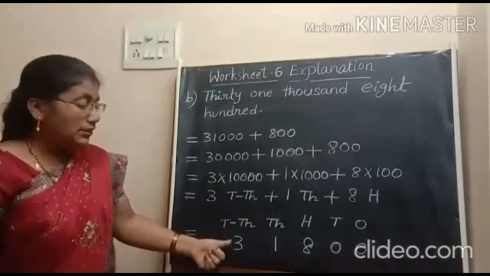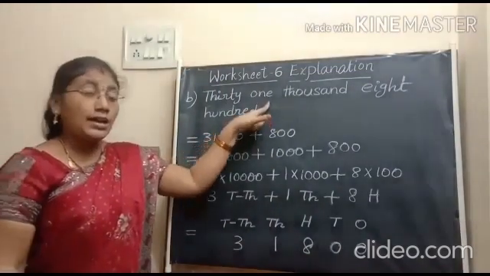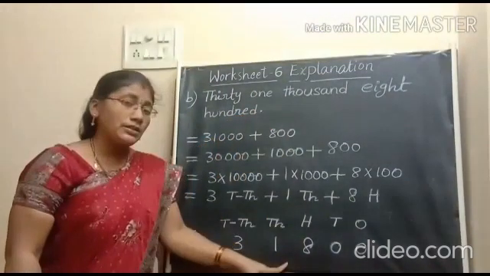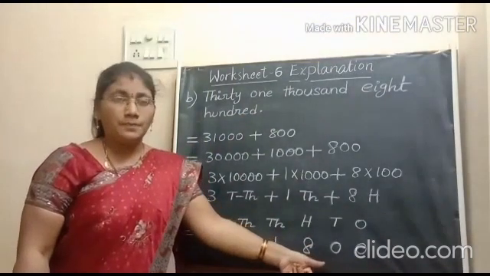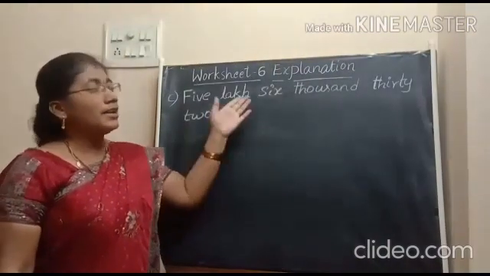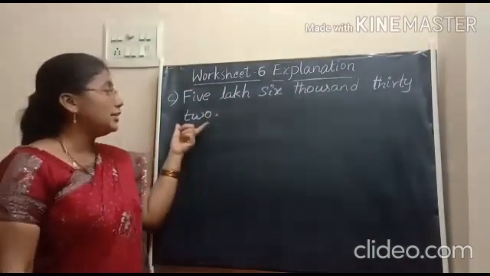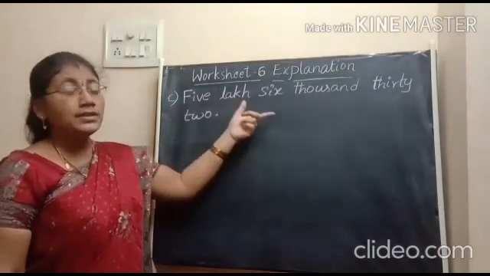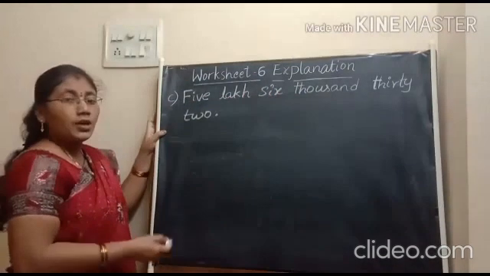So, this is the numeral for the given number name. And we can read this number as 31,800. Is it clear? The next number name is 5,06,032. Let us see how to write the numeral.